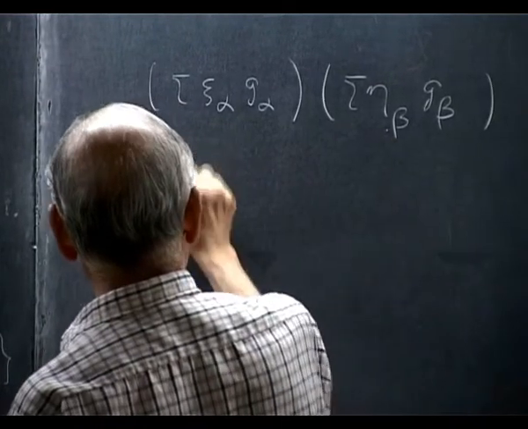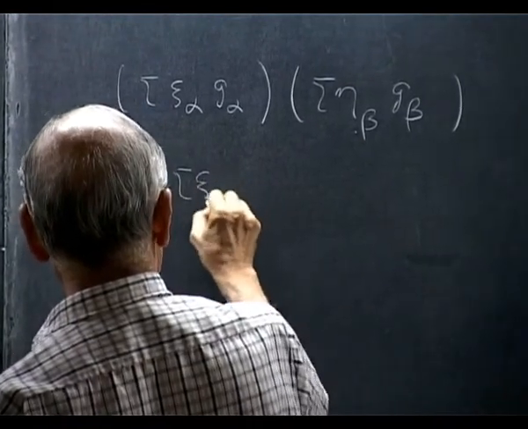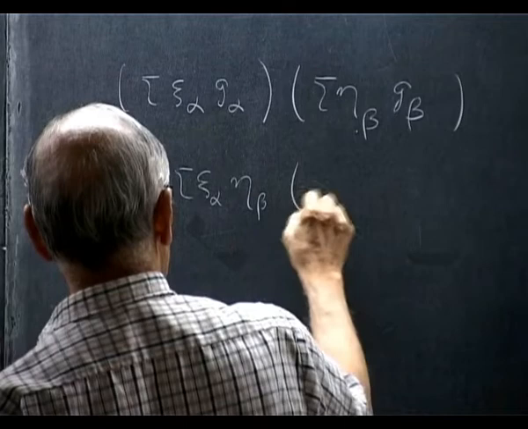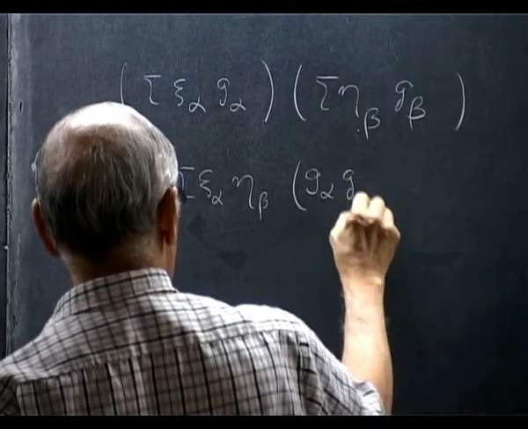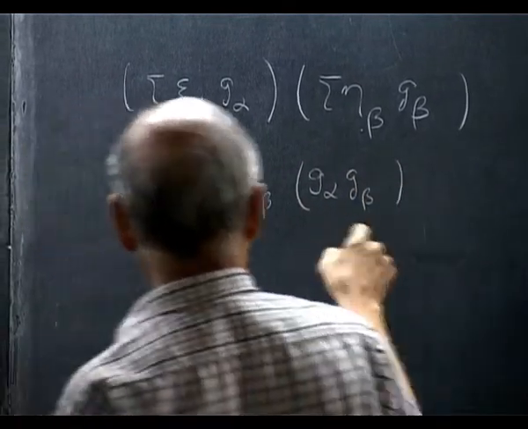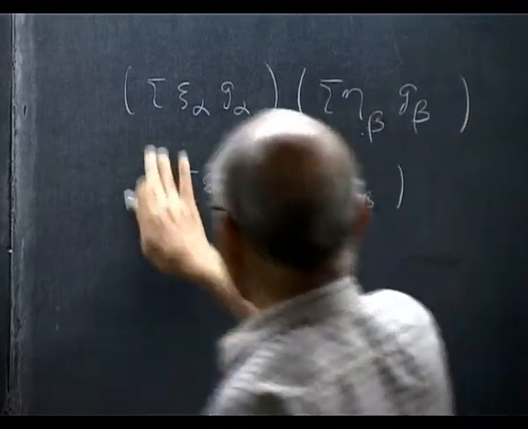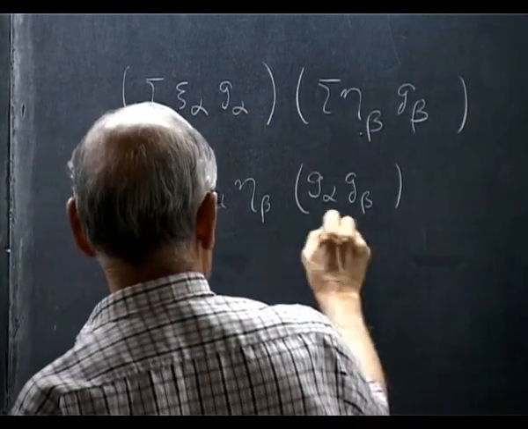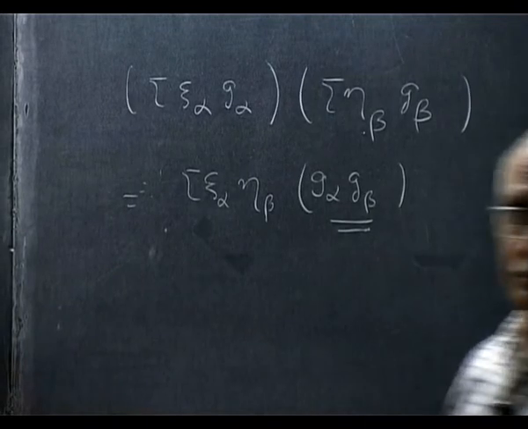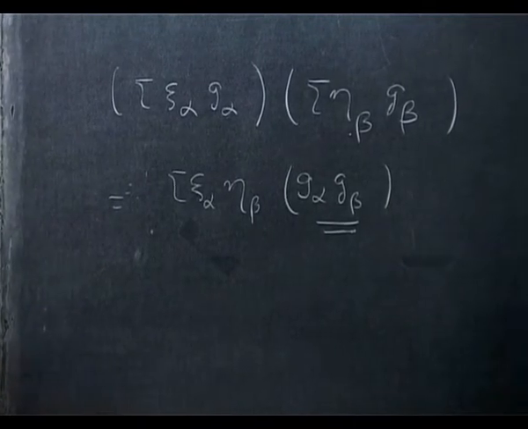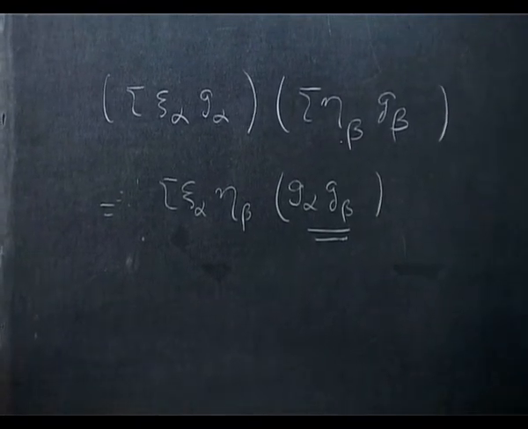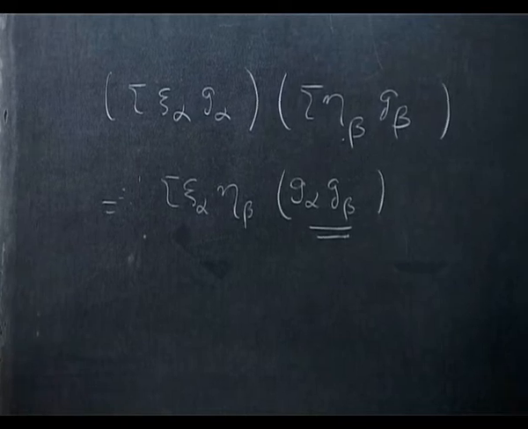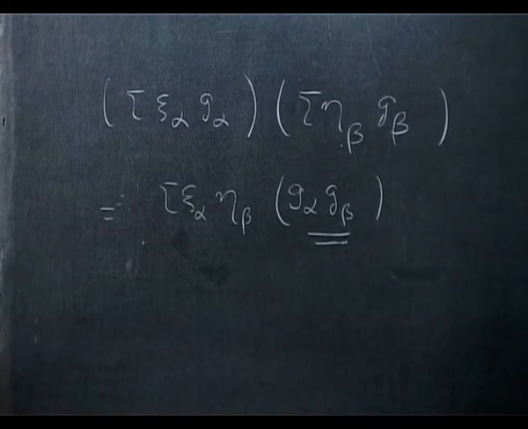The product will be psi alpha eta beta times G alpha G beta, right. So this is some element of the group, so this is in the group algebra again. Okay. So this is your group algebra. The algebra has a product. So this is the product.